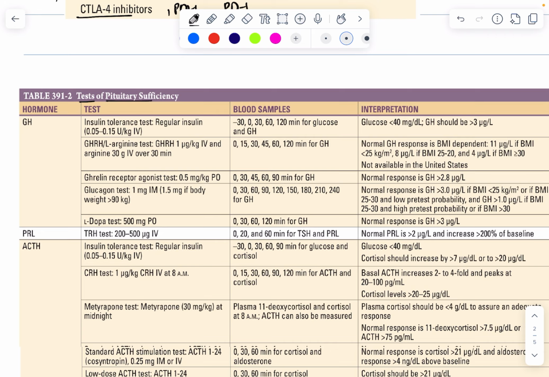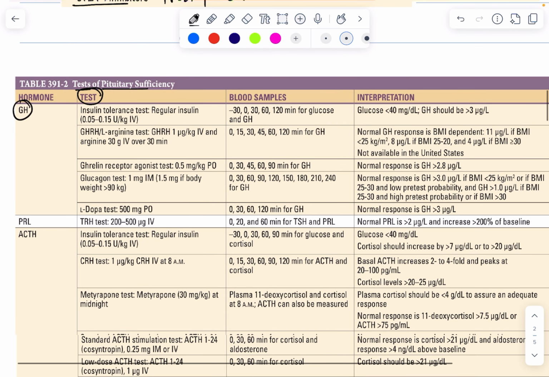From this table, just remember the hormone and the test that is used. Specifically for growth hormone and ACTH, both of these hormones are not released continuously, and that is why you need to do certain provocative tests, and remember the names of these tests. For growth hormone, the tests are insulin tolerance test and glucagon test, GHRH and L-arginine test, ghrelin receptor agonist test, and L-DOPA test. Among these, in clinical practice, we commonly do the L-arginine test and L-DOPA test.